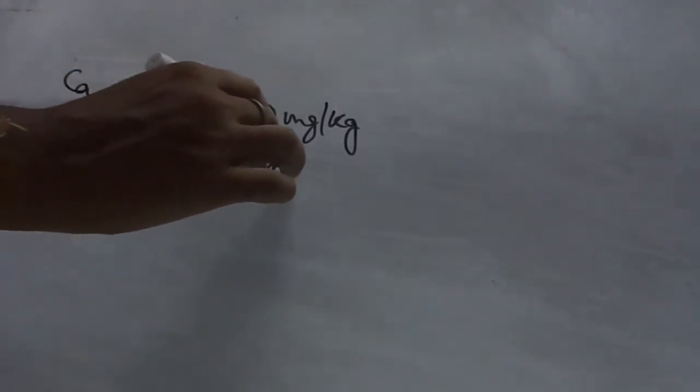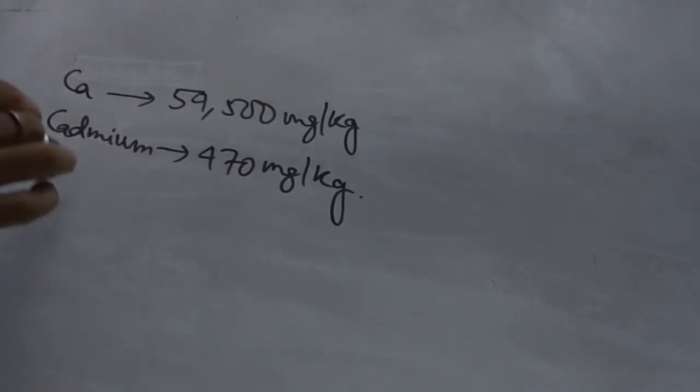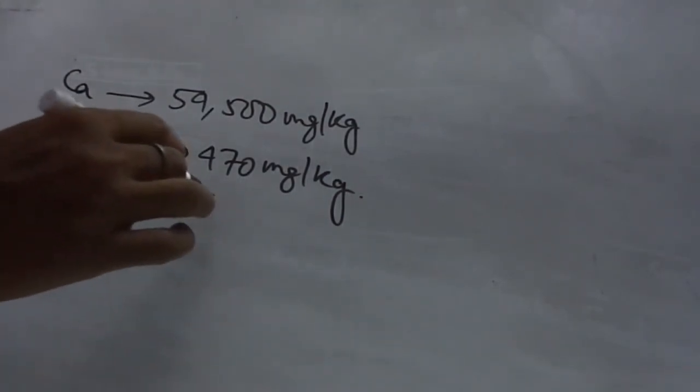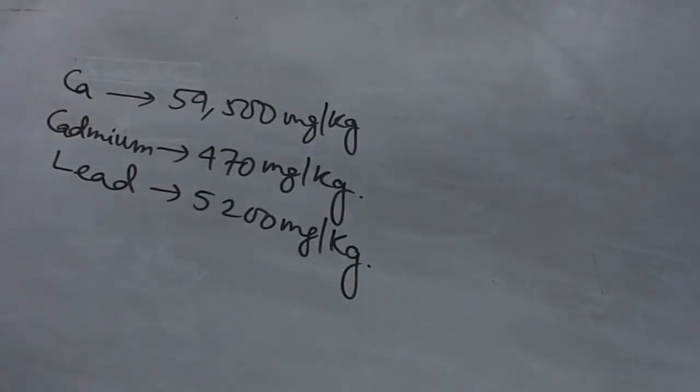Another one is cadmium, 470 milligram per kg. Lead, 5,200 milligram per kg. So typical metal concentration in fly ash.